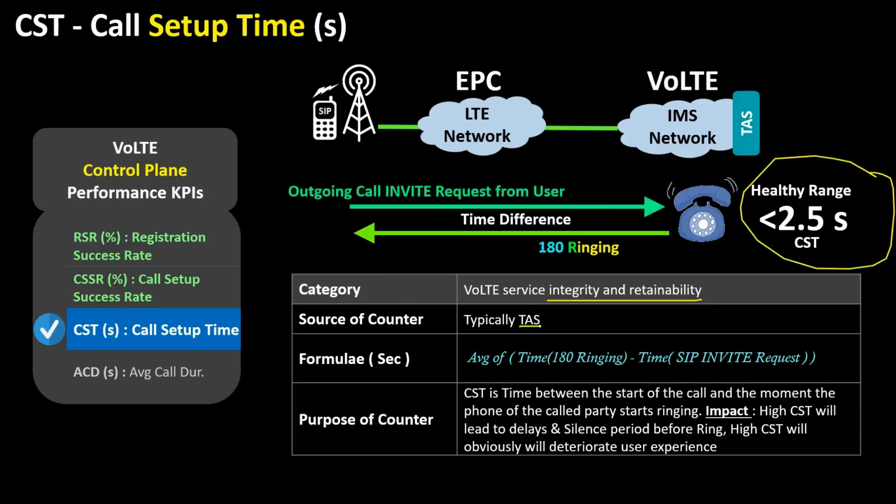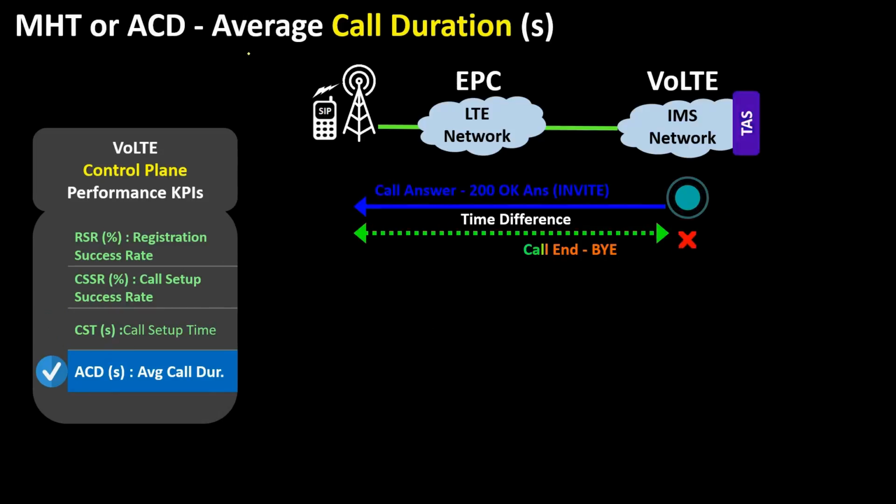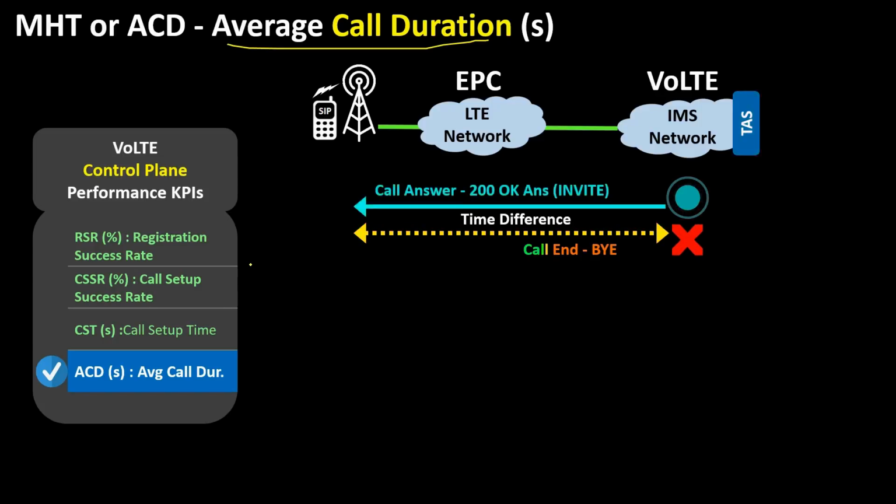Now let's start MHT or ACD. They both are one and the same thing. MHT stands for mean holding time and ACD stands for average call duration. ACD or MHT is the average length of an answered call made over the network. This KPI falls under the family of control plane but reveals very important information about the user plane.